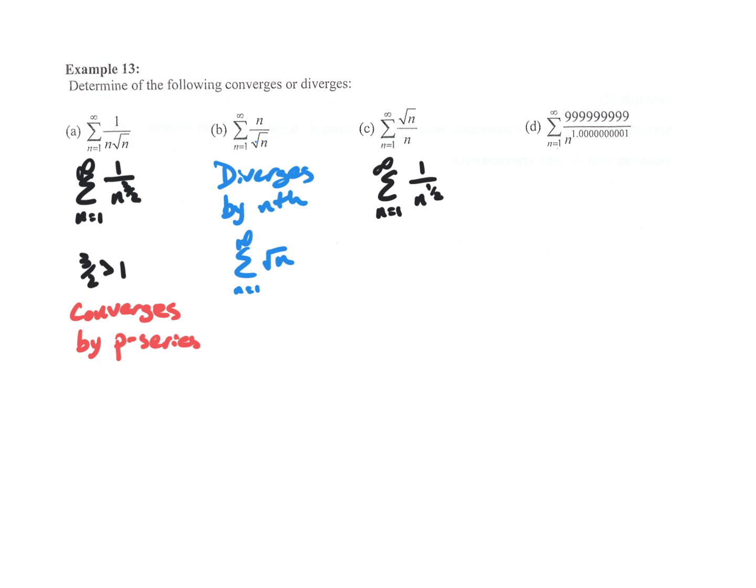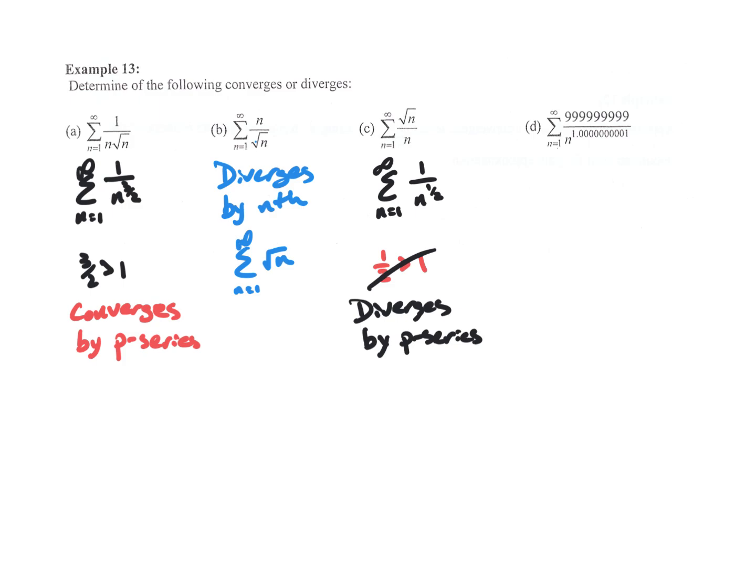So now p is 1/2, and is p greater than 1? No, it's not. And so this one diverges by p series. This one passed the nth test for divergence, however, it failed the p series test. It doesn't go to 0 fast enough.